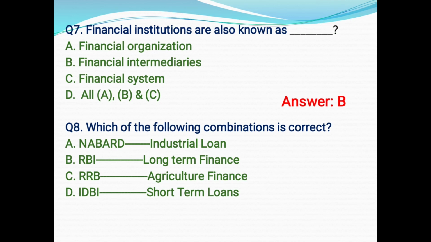So here the correct option will be what? The left part, that is RRB. RRB, that is regional rural banks, generally provide agriculture finance. So here the correct answer will be option C, that is RRB agriculture finance.